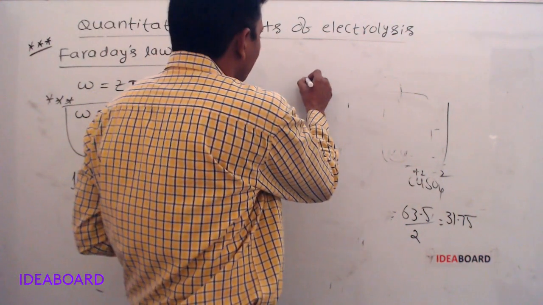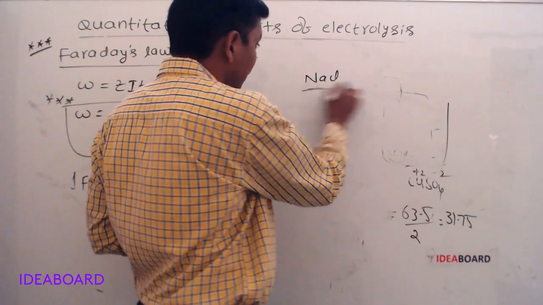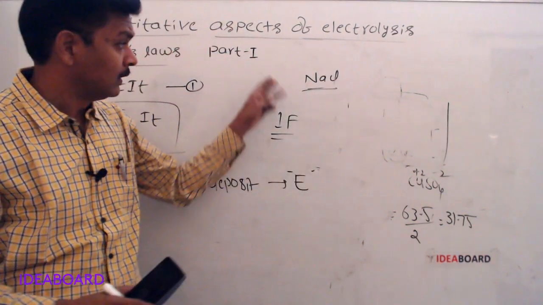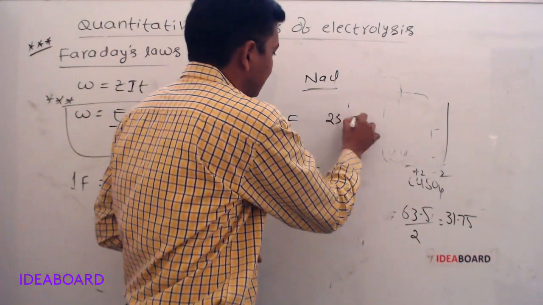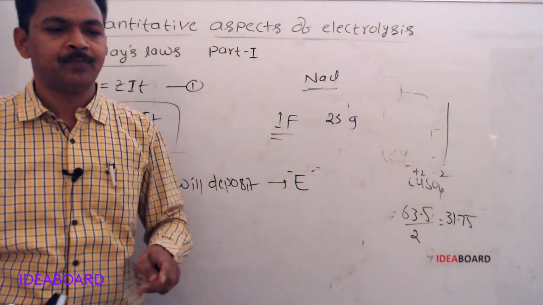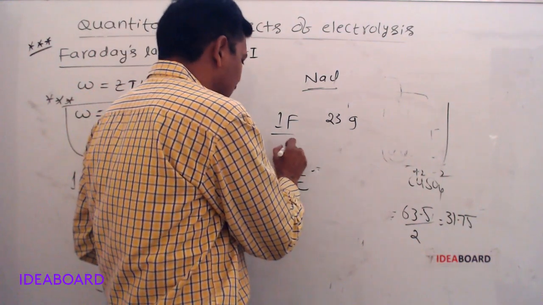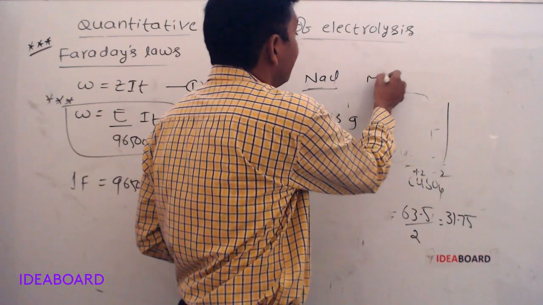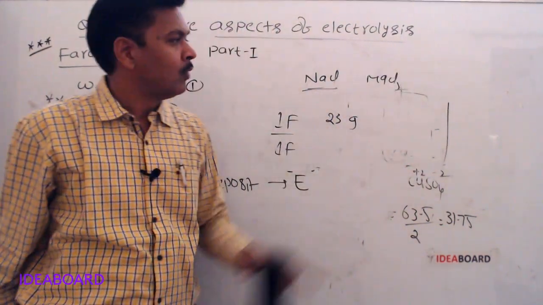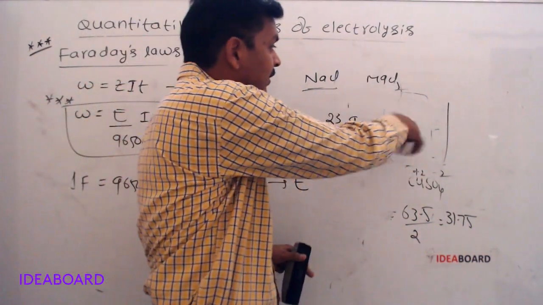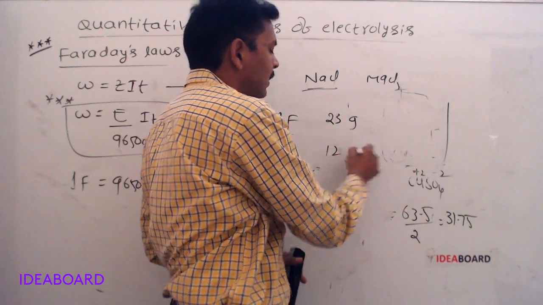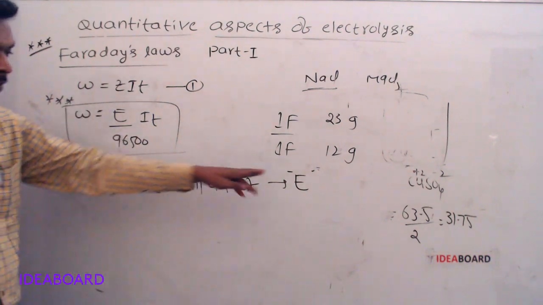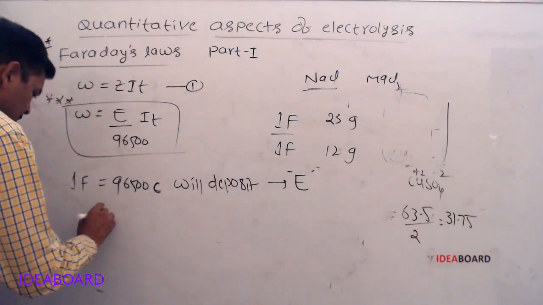For example, through molten sodium chloride, if 1 Faraday current is passed, 23 grams of sodium metal will be deposited at the cathode. If 1 Faraday is passed through molten magnesium chloride, 1 equivalent weight of magnesium, that is 12 grams, will be deposited. So 1 Faraday will deposit 1 equivalent weight of substance.